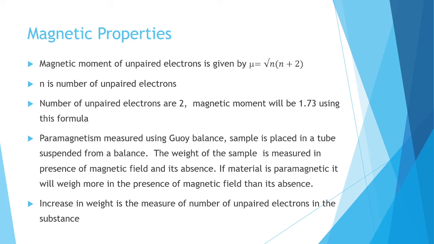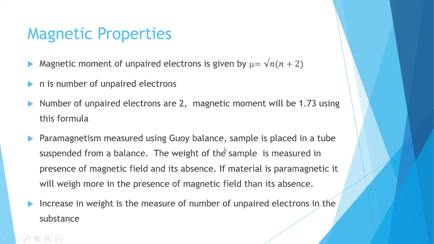So using this equation, we can find the magnetic moment of different coordination complexes. I am repeating the equation: mu equal to square root of n into n plus 2. In the next case, I am explaining about the Gouy balance. Paramagnetism is measured using this instrument, the Gouy balance.